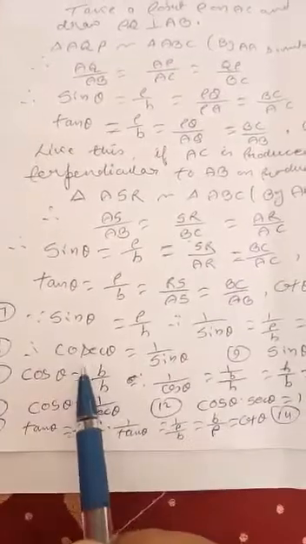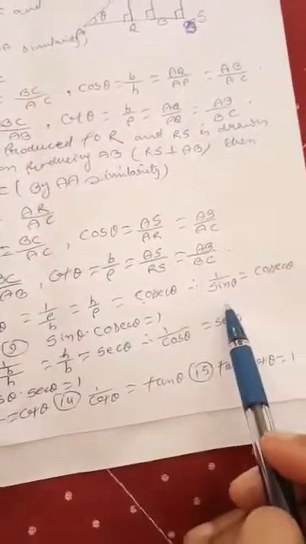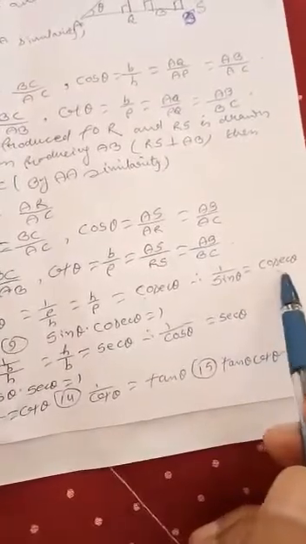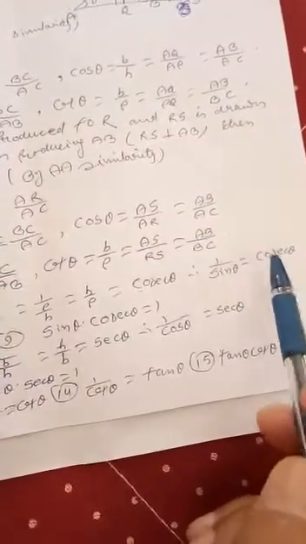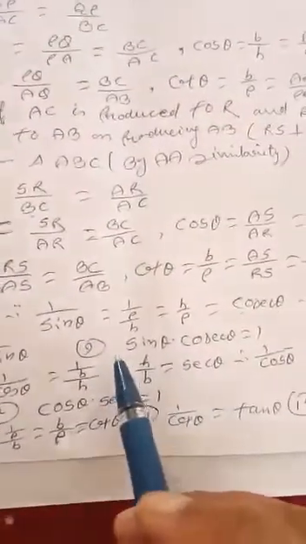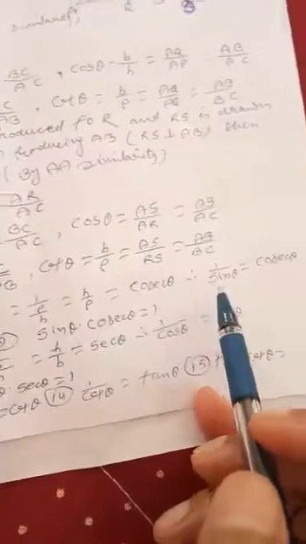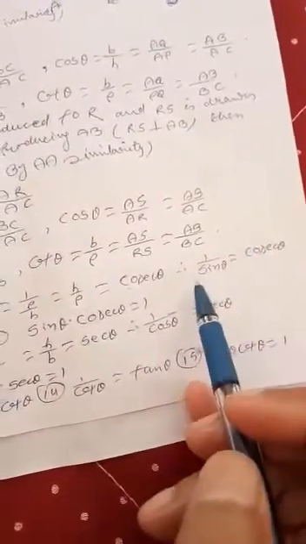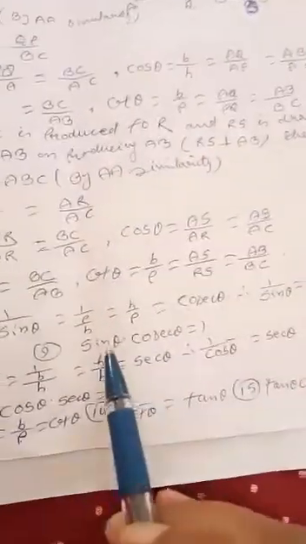Dear students, now we shall take another, cosec theta. Since cosec theta is equal to 1 upon sin theta, we can say 1 upon cosec theta is equal to sin theta. So cosec theta is equal to 1 upon sin theta. Again, if you multiply sin theta into cosec theta, then sin theta into cosec theta is equal to 1.